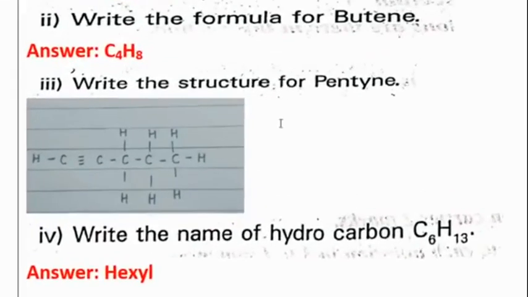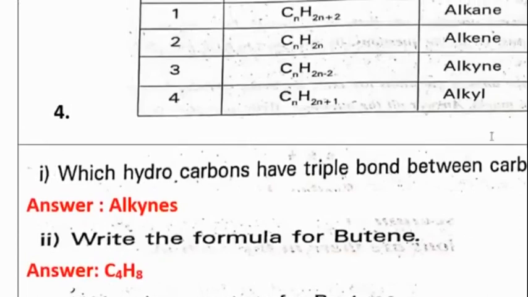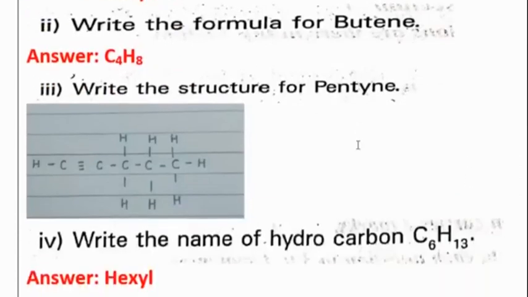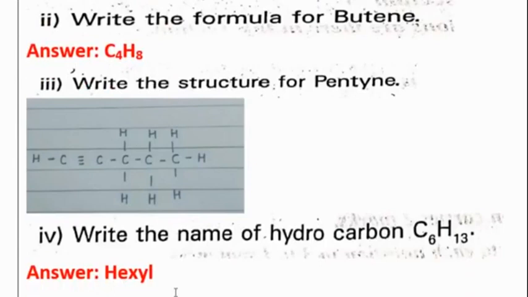Write the structure of pentane. So this is the structure of pentane. Pentane has 5 carbons. Write the name of the hydrocarbon C6H13. So C6H13 will be in the general form of CnH2n+1. So hexyl is the name of the hydrocarbon.